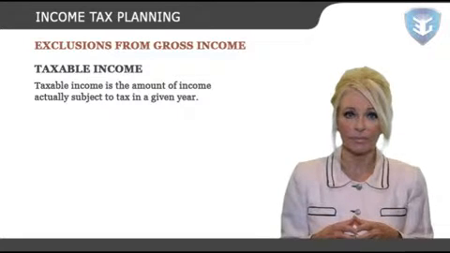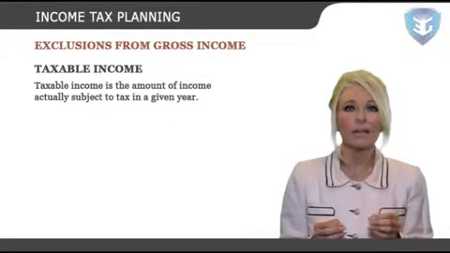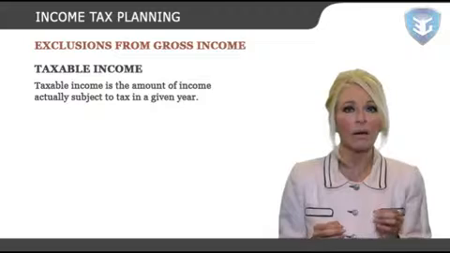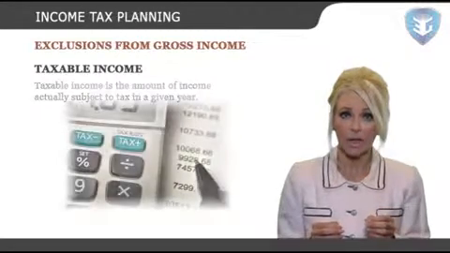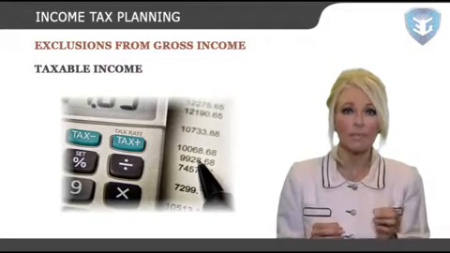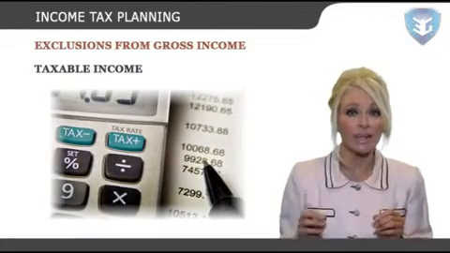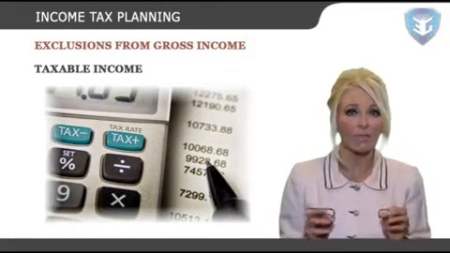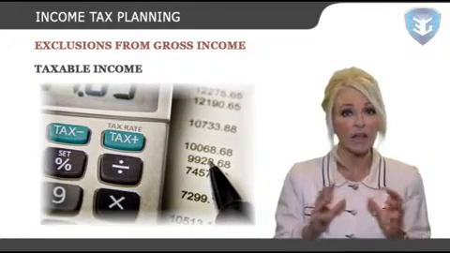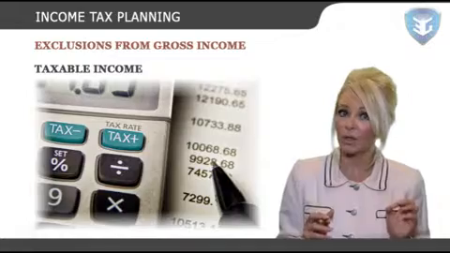Taxable income. Taxable income is the amount of income actually subject to tax in a given year. Taxable income is the taxpayer's AGI reduced by certain deductions applied only after the individual's AGI has been computed.